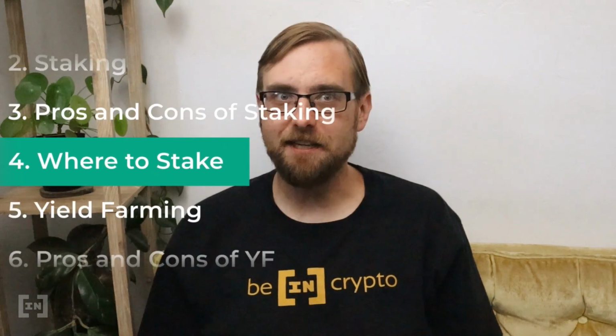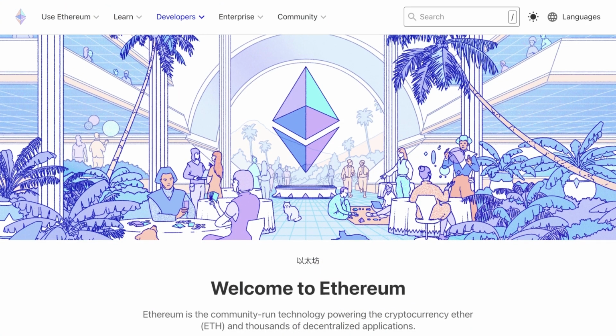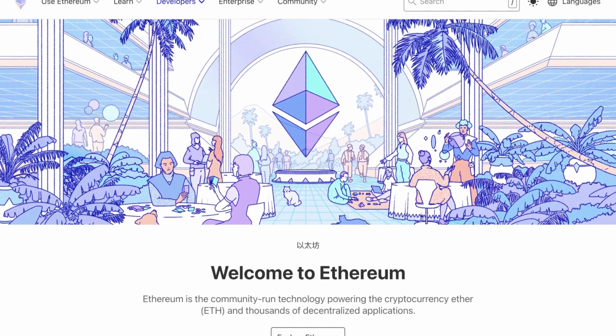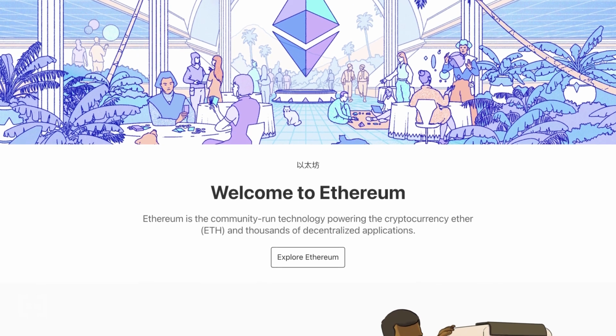Okay, now let's quickly talk about a few of the top options out there for staking. We already mentioned Ethereum 2.0 and Cardano, but now let's take a slightly closer look. First, Ethereum. As we mentioned, the proof-of-stake chain isn't fully ready yet, but part of the launching process is getting validators live on the network. When the Beacon chain first began last year, the relatively small amount of validators saw APYs as high as 20%, but since then many more have begun staking, and now returns are around 5 to 6%.